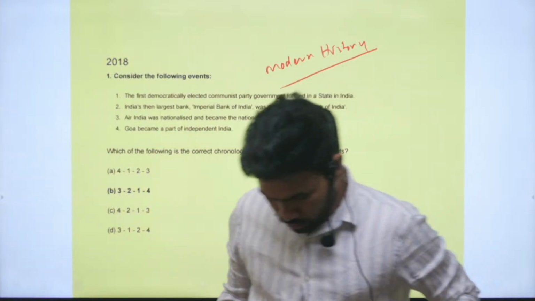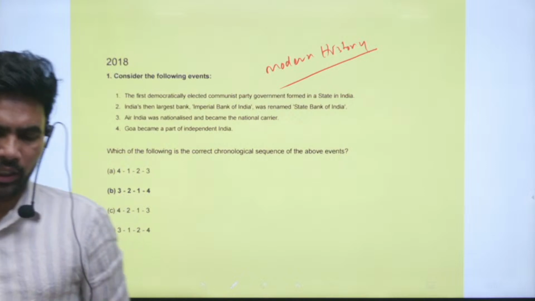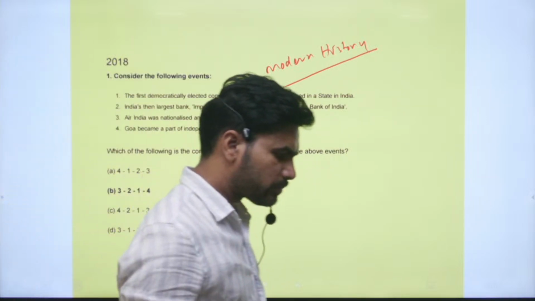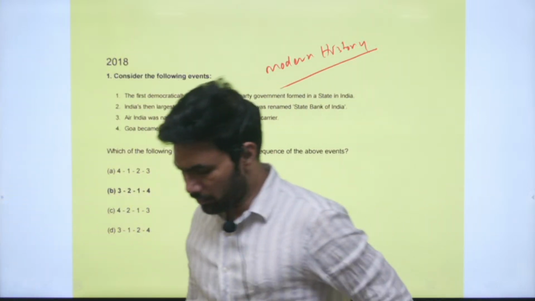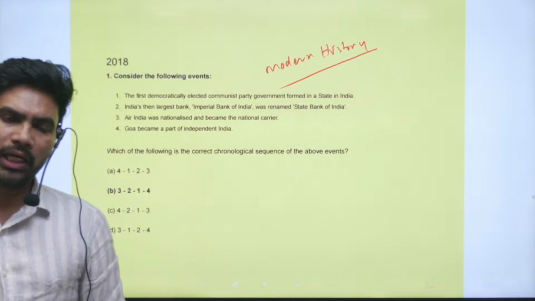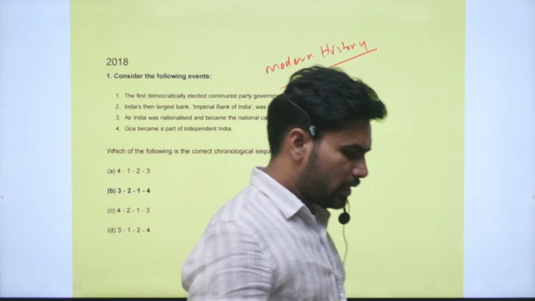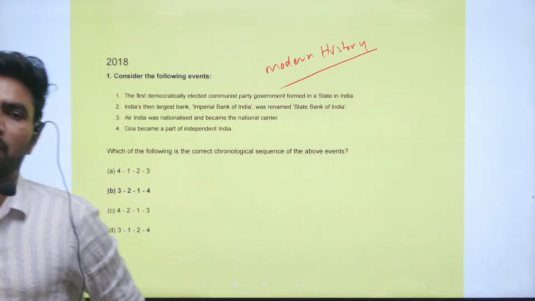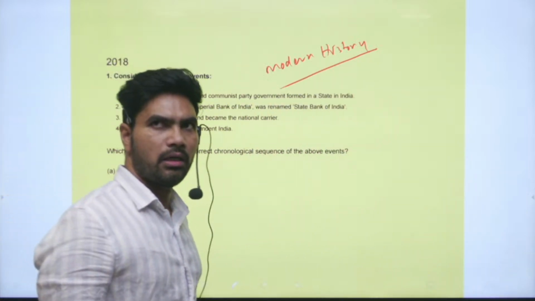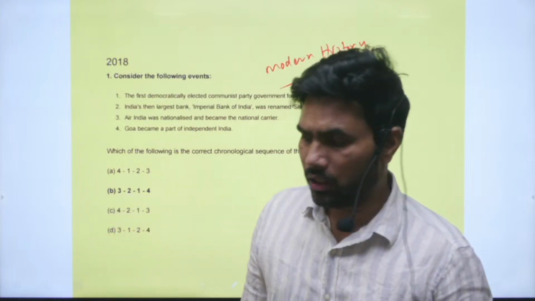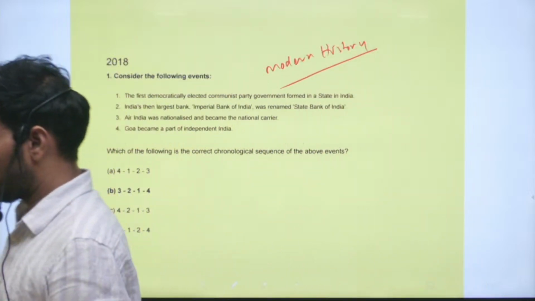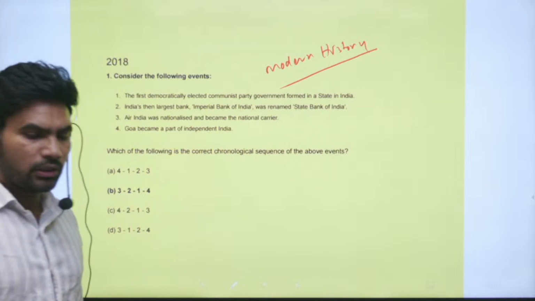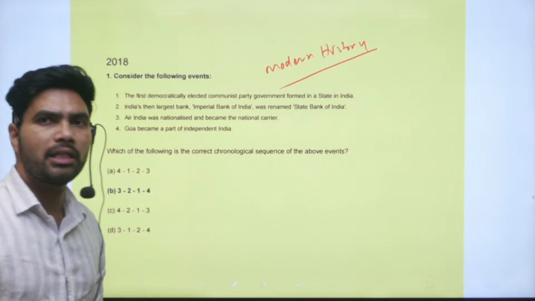Right. So remember the three pointers I mentioned. One is number of questions every year. Second thing is specific areas from where the questions are coming, and third one is whether these are factual questions or analytical questions. So with this checklist we will go forward. Right. First question is, consider the following events.